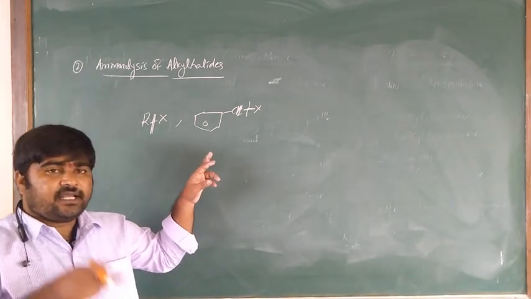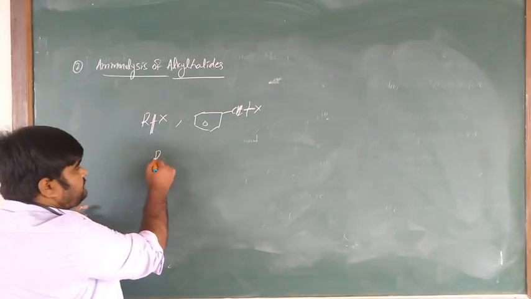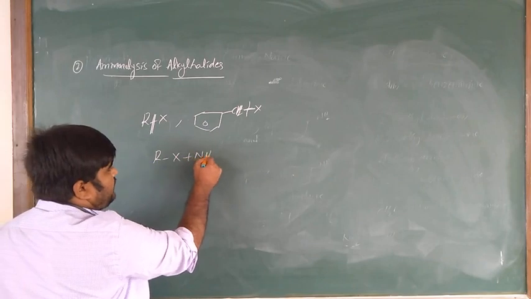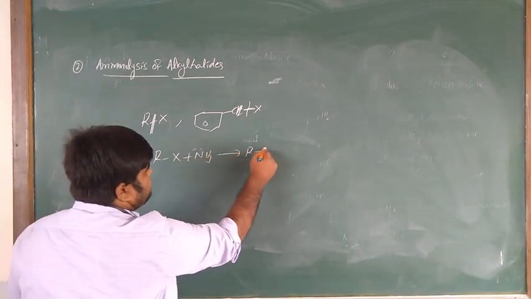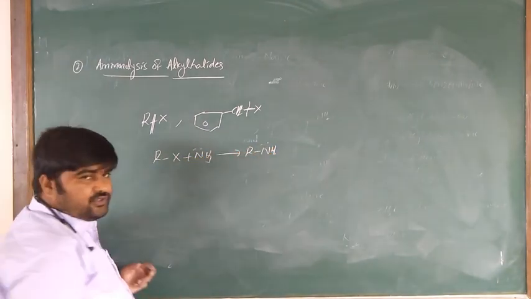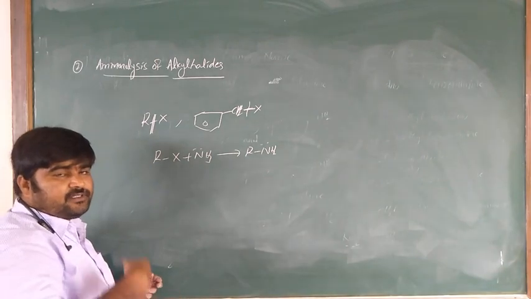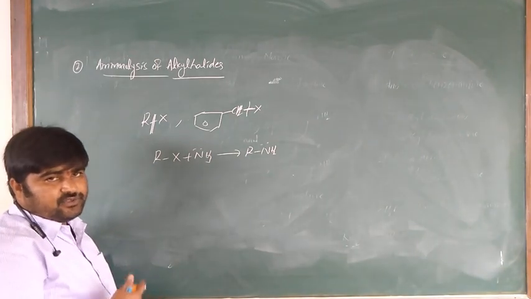The alkyl halide reacts with ammonia by nucleophilic substitution, and secondary, primary and tertiary amines are produced.